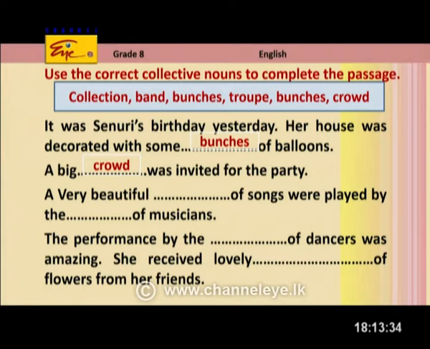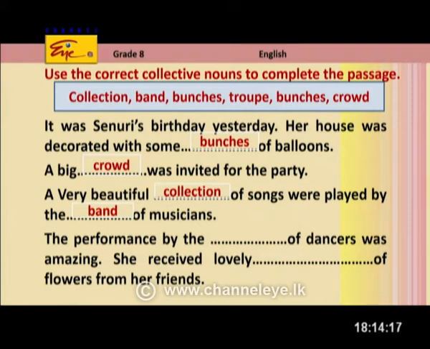So, it is a collective noun for people. A group of people is called a crowd, right? A very beautiful collection of songs were played by the band of musicians. Musicians, a group of musicians together we call a band, right? And songs, a number of songs together, we call it a collection. We can say a selection or a collection, right?